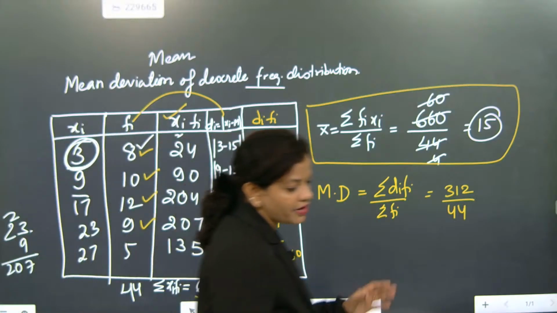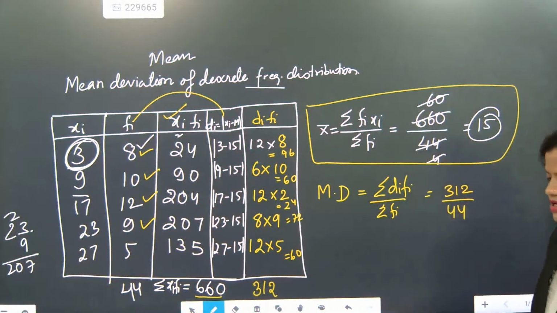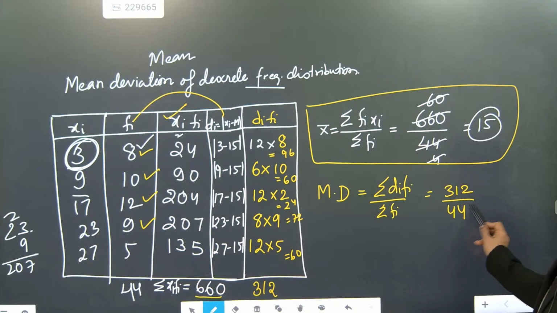So 312 by 44 will be approximated. How much value will come? Beta, you just check.